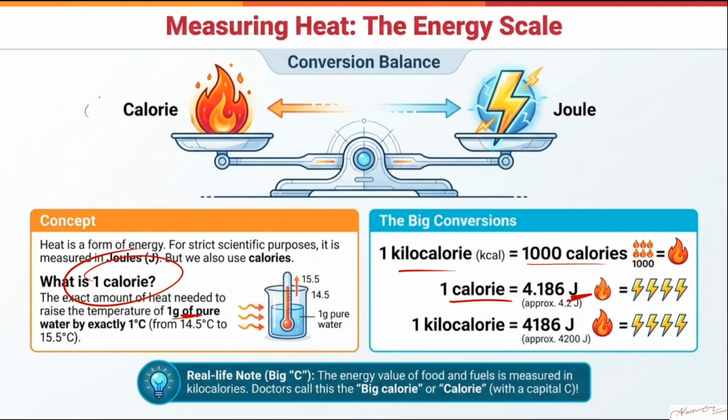Clear? So this was interconvertible. Joules and calories are interconvertible using this formula. 1 calorie is basically equal to 4.186 joule. Clear? Generally, in day-to-day life, we use the joule. We don't use calorie much.